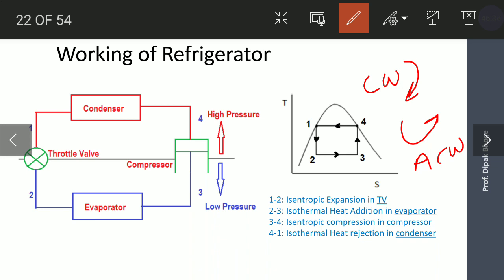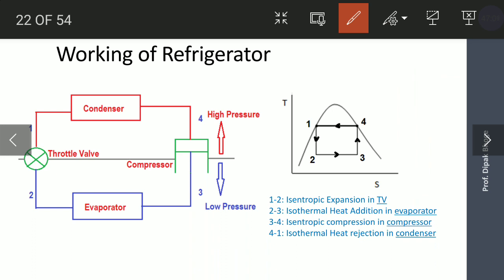When the Carnot cycle works clockwise, we get work output. When it is anti-clockwise, we need to give work to the cycle. So this cycle consumes work to transfer heat from a low temperature body to a high temperature body.